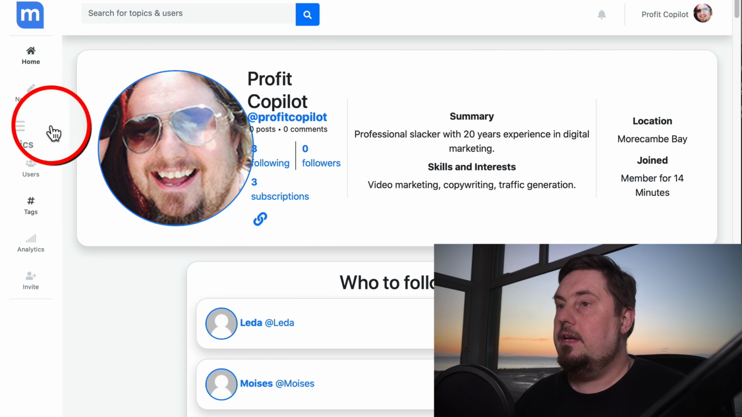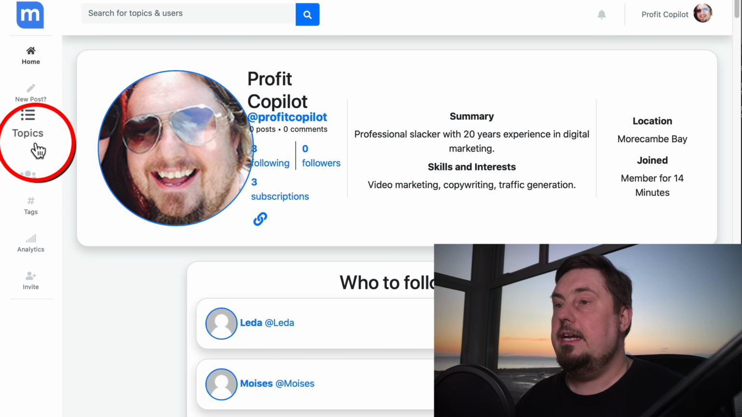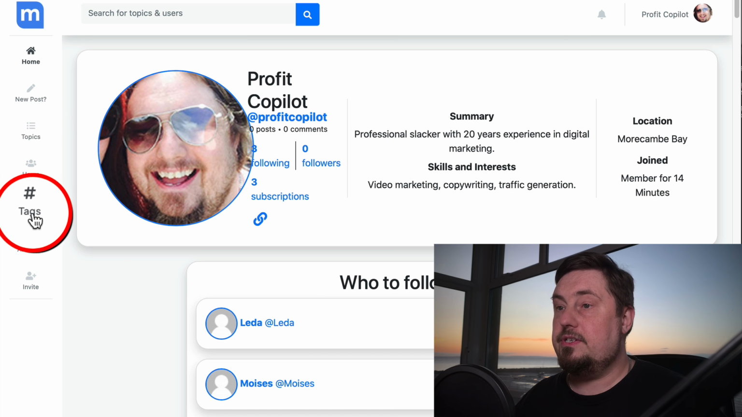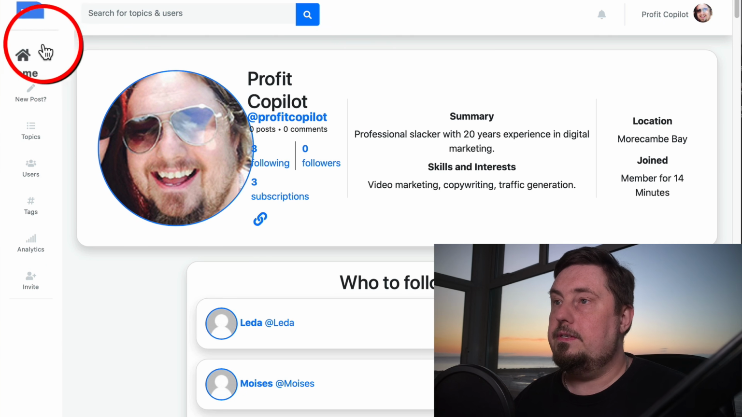On the left hand side here, we've got a few options. We can write a new post. We're going to look into that in a bit more detail in a minute. We can look at topics, users, tags, analytics. That's really nice because it's going to tell us what type of content is actually working for us on the platform. When we know what's working, then we know we should do more of that. And that's how we grow an audience, by just finding out what works and doing more of it. And then we can invite people as well.